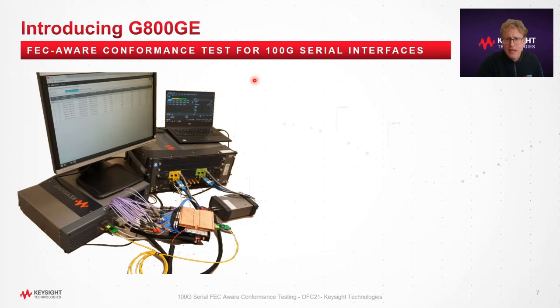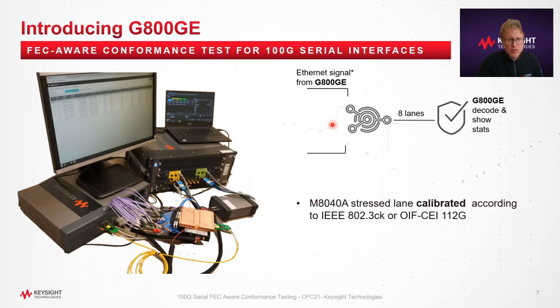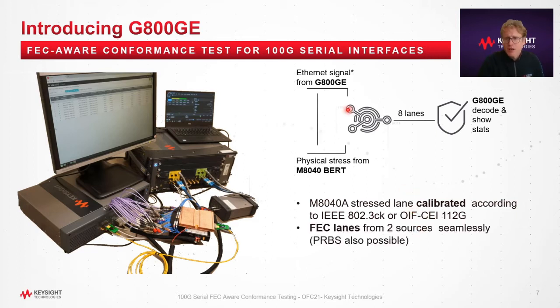And let's start with electrical interfaces. The principle is to generate and analyze 100G, 200G, 400G or 800G traffic using the G800GigE and replacing some of the lanes by those of a classical BERT platform that can be calibrated according to the standards such as IEEE 802.3ck or OIF-CEI 112G. The traffic can be PRBS based or FEC encoded. And for this, the G800GigE and the BERT platform must be synchronized.